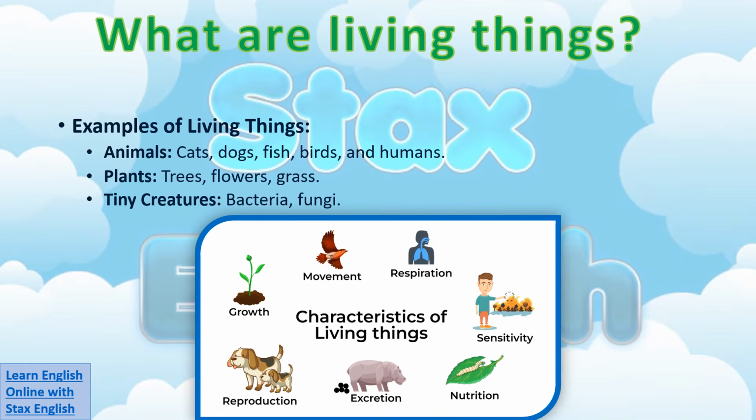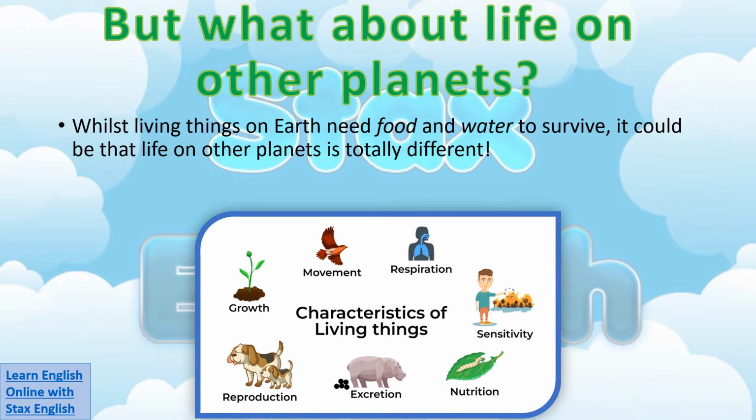So now we know some examples of living things and what it means to be alive. But what about life on other planets? Whilst living things on Earth need food and water to survive, it could be that life on other planets is totally different.